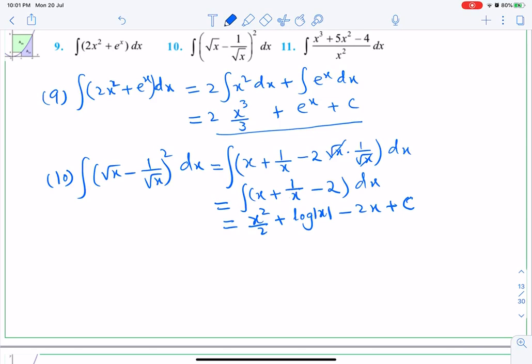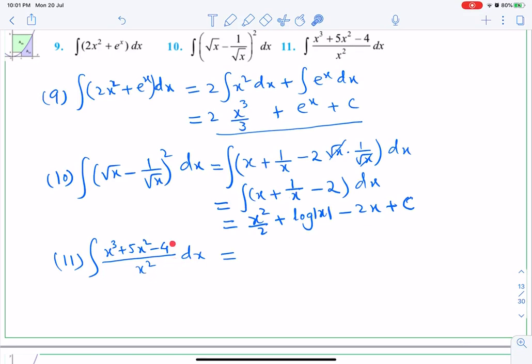Now question number 11. Integration of x cube plus 5x square minus 4 upon x square dx. Now again here, what we are going to do, first we will separate the denominator with each one of them. Again there is no formula like u upon v, as you used to have in derivatives.